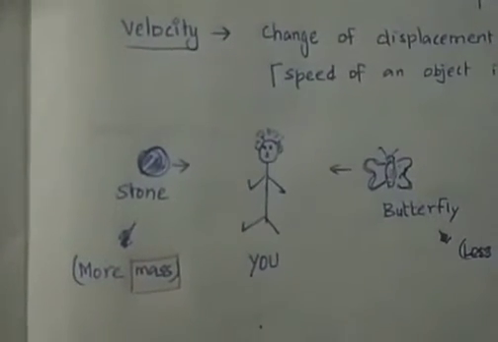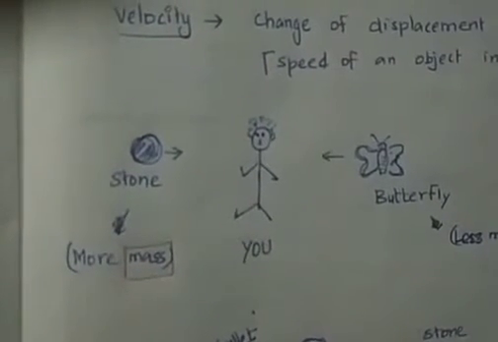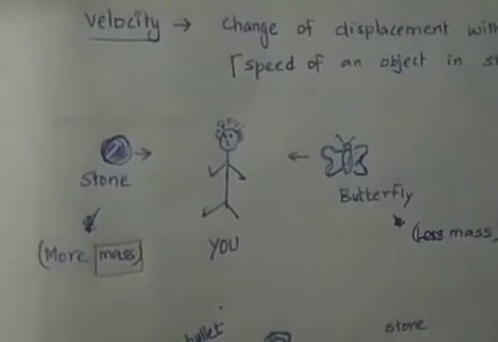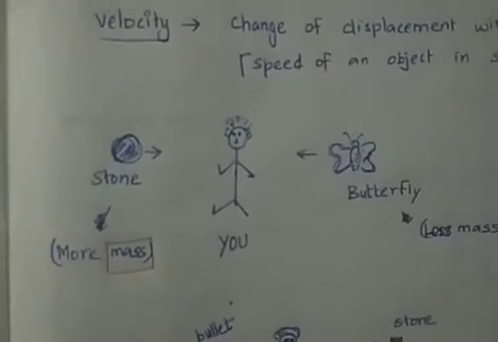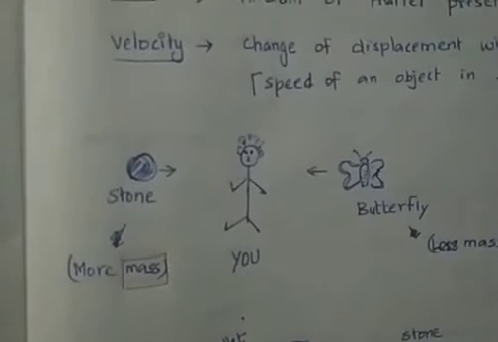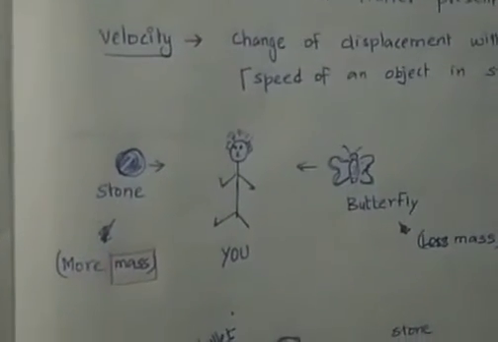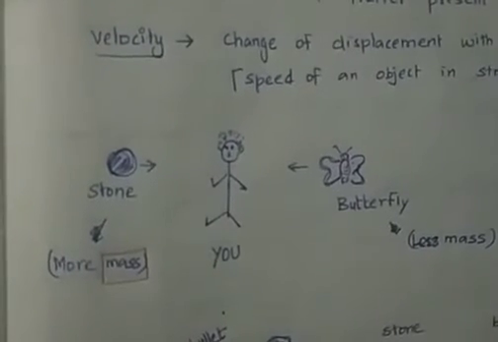Yes, the stone only. Why? What is the reason? Because it has more mass. The butterfly has less mass. So due to high mass, the stone creates the most impact on your body. Hence I am saying that the stone has a high linear momentum. Here, linear means straight line. Momentum is acting in a straight line.